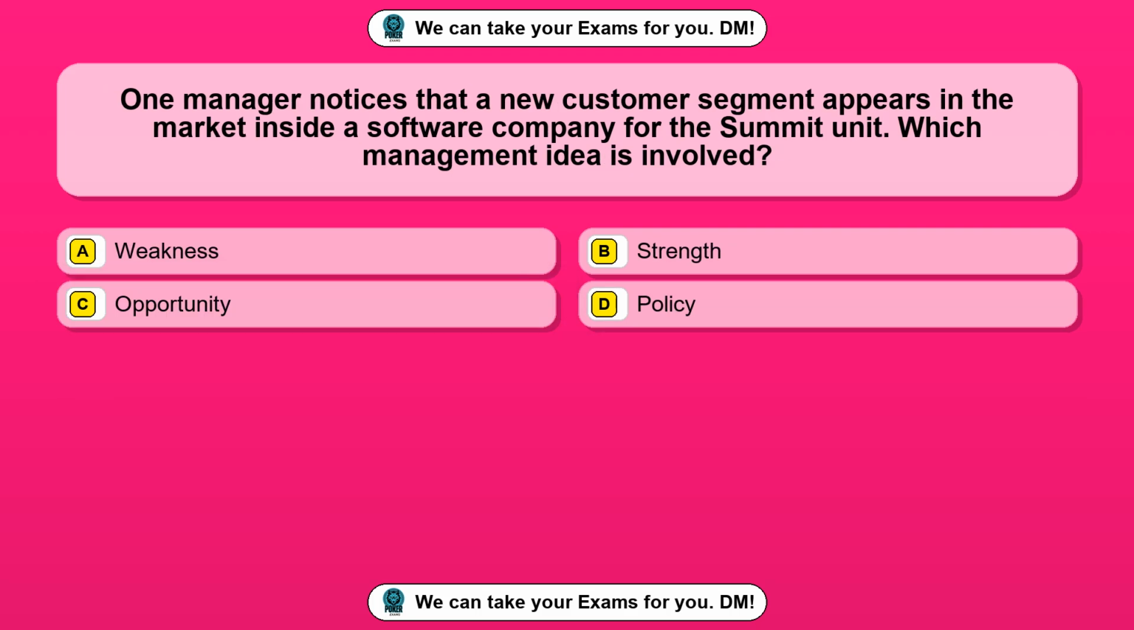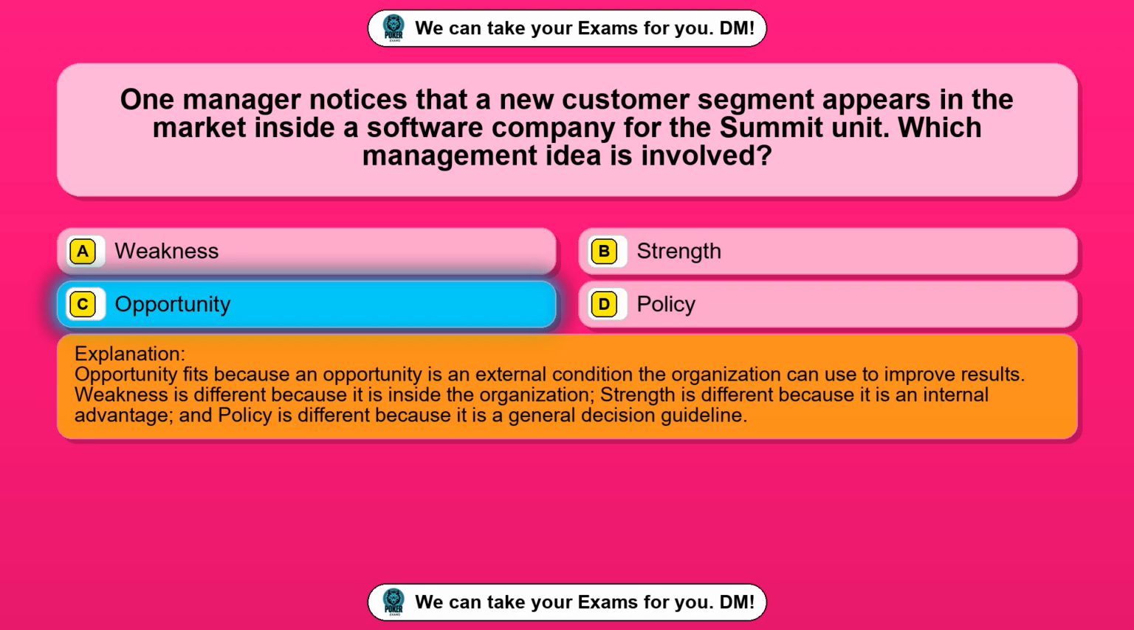Question 91. One manager notices that a new customer segment appears in the market inside a software company for the summit unit. Which management idea is involved? Option A, weakness. Option B, strength. Option C, opportunity. Option D, policy. The correct answer is option C, opportunity. Opportunity fits because an opportunity is an external condition the organization can use to improve results.